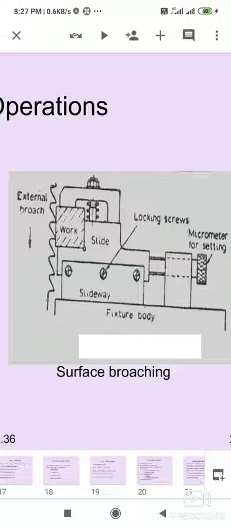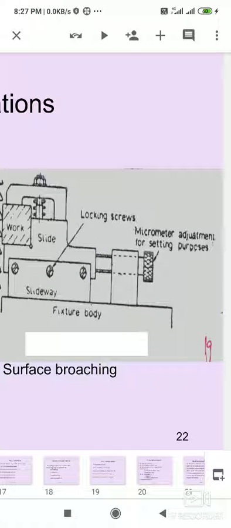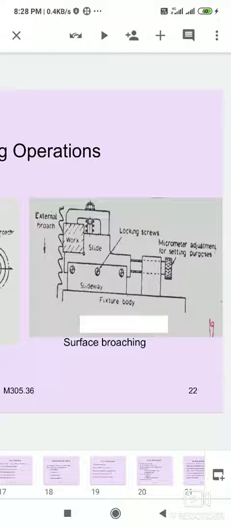Locking screws are also available in this figure for clamping the workpieces, and a micrometer for setting the removal adjustment of the workpieces. The teeth pitch can be formed to a workpiece. Cutting tool teeth are very important for setting the adjustment, with micrometers and the fixture body.